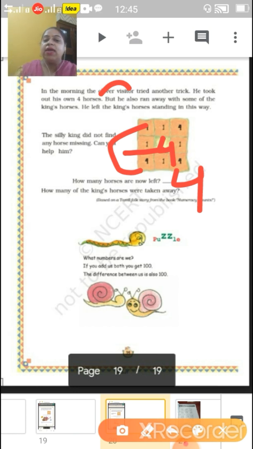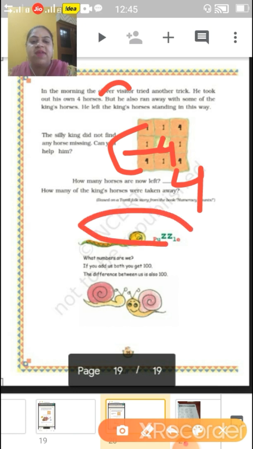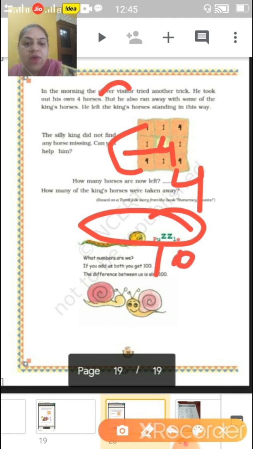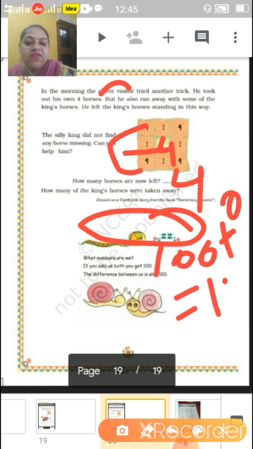How many of the king's horses were taken away? He has taken 4 horses more with his own horses. Now, what numbers are we? This is a puzzle. In this, what numbers are we? If you add both, you get 100. Means if we add some number to a number, we get 100. What can we do? 100 plus 0 is equal to 100.